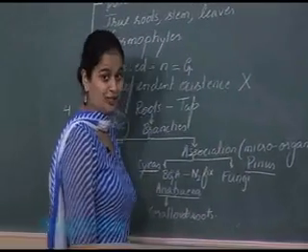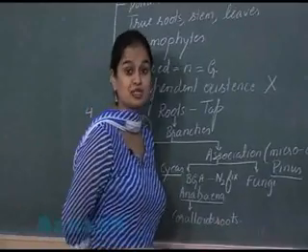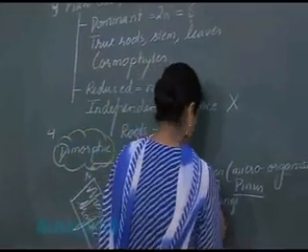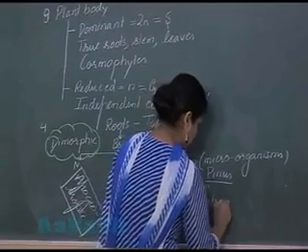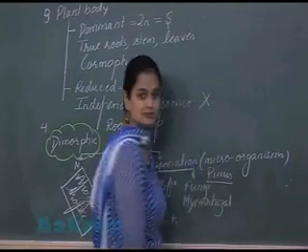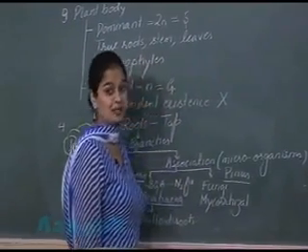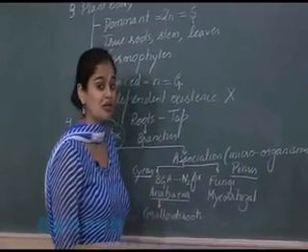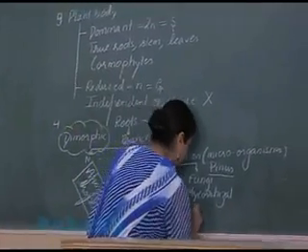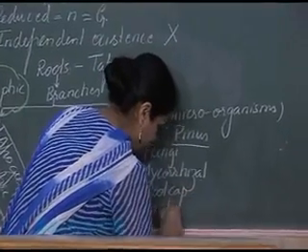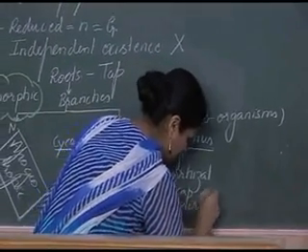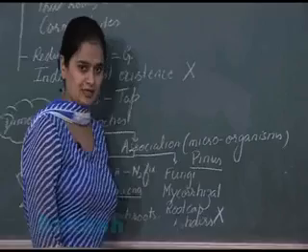You know that when the roots show association with fungi, such type of roots are known as mycorrhizal roots. And in the roots where mycorrhiza association is present, the root cap and the root hairs are absent.